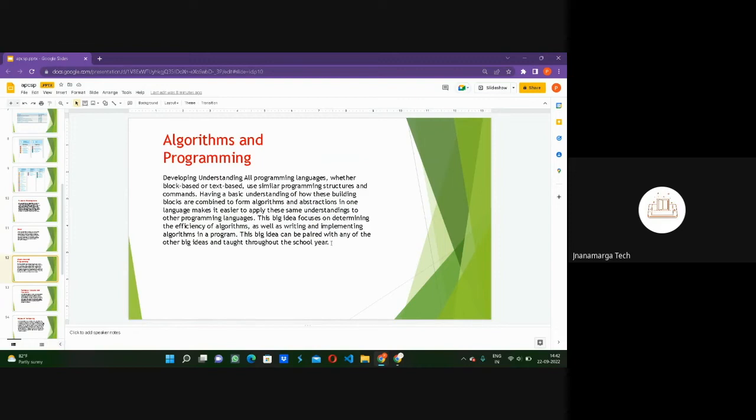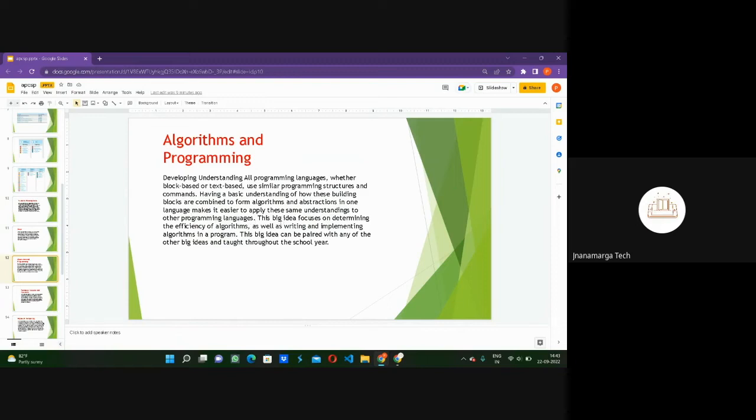So this is the most important unit, as I have said. Among programming languages, we have PHP, Java, and C. These are the three languages we are going to study under this unit. We will see whether the language is block based or text based. We will see the structures, the syntax of a program, the commands, and how we solve problems. If we have any problem, how we will write the code for it. So basically it is about abstraction, and from the language we can understand programming languages.